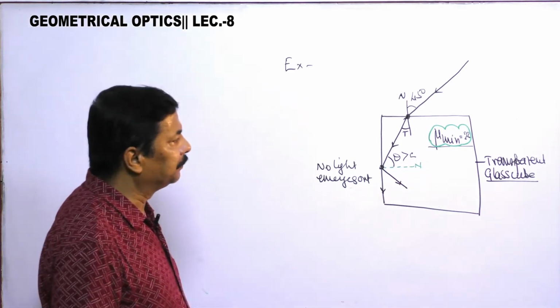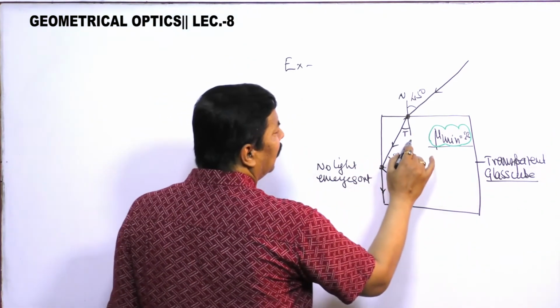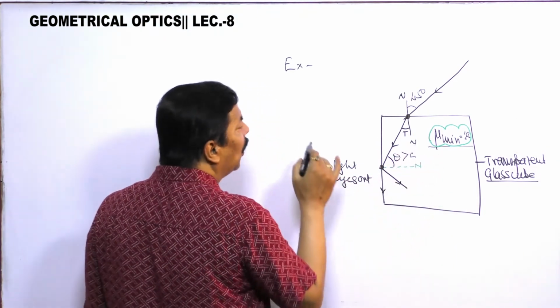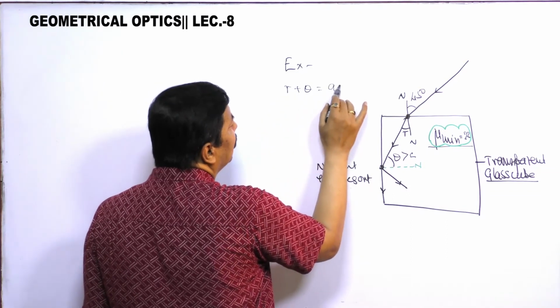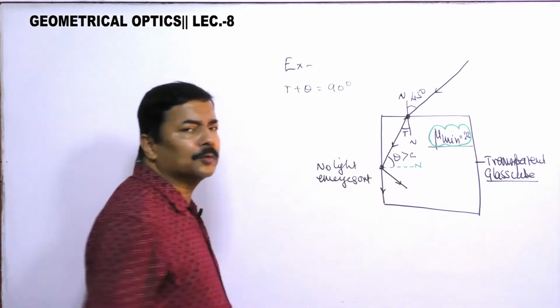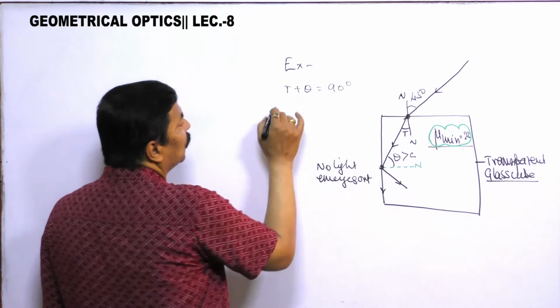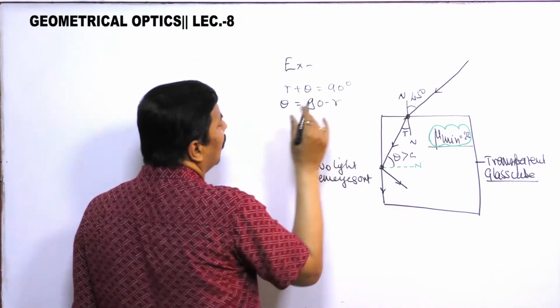Now you see, now this is normal, so r plus theta is equal to 90 degree. So theta is equal to 90 minus r.